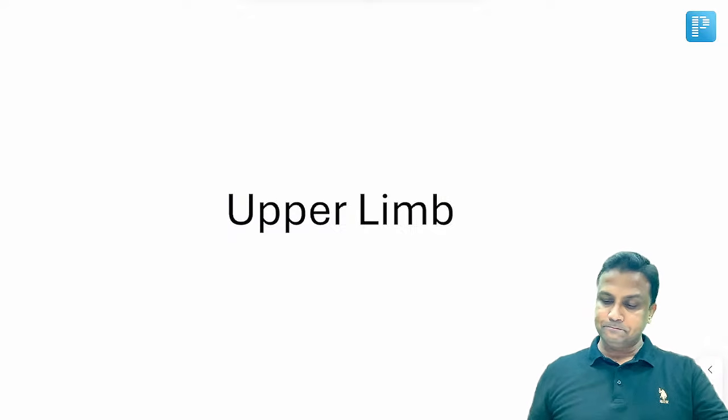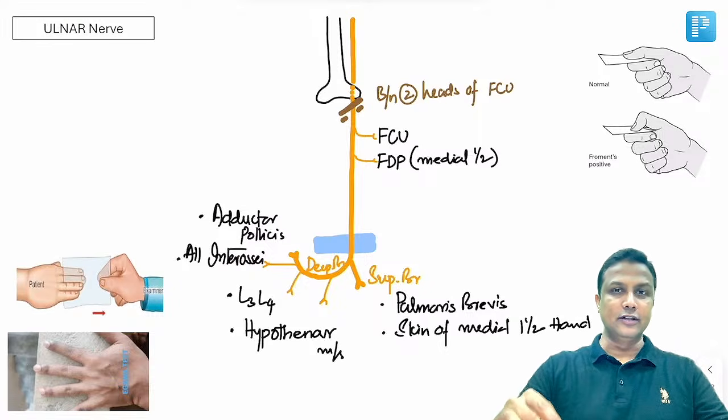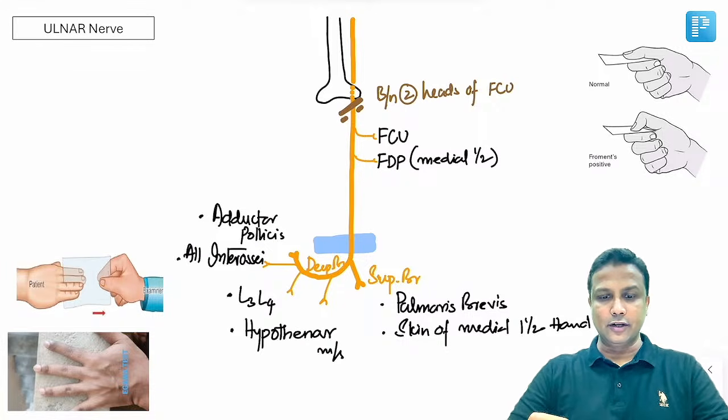In the upper limb topic, the first three nerves that you have to learn, out of the major nerves, will be your ulnar nerve, median nerve, and the radial nerve. From here definitely a question will come in your exam.